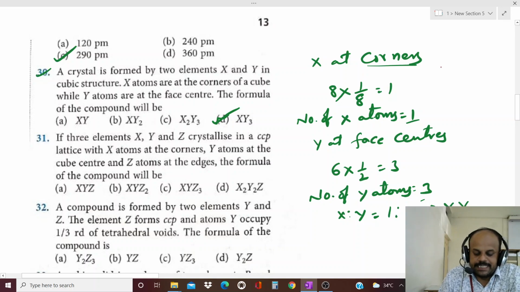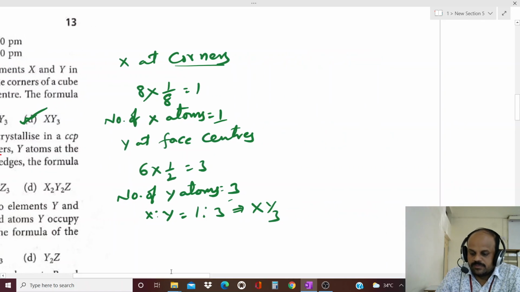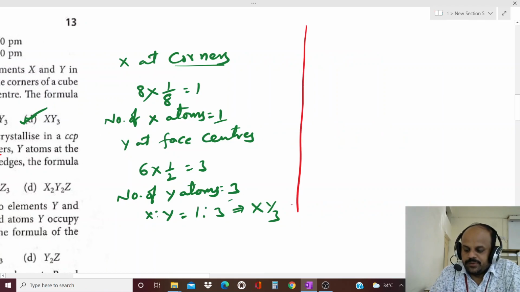If three elements X, Y and Z crystallize in a CCP lattice with X atoms at corners, Y atoms at cube center, and Z atoms at edge center, the formula of the compound will be. So already we know the contributions.